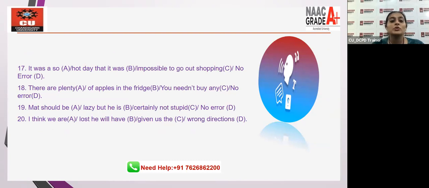17th: It was a so hot day that it was impossible to go out shopping. 18th: There are plenty of apples in the fridge. You needn't buy any. Is there any error, or is there no error? 19th: Matt should be lazy, but he's certainly not stupid. Is there an error or no error? 20th: I think we are lost. He will have given us wrong directions.